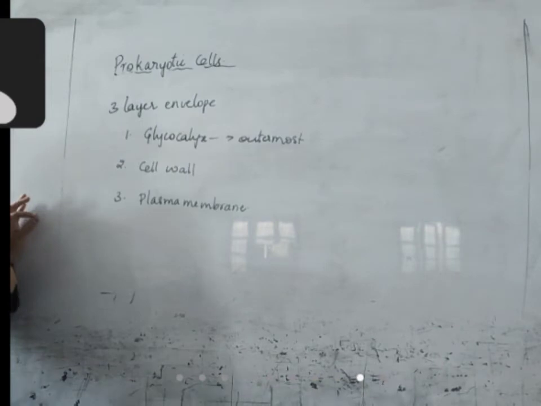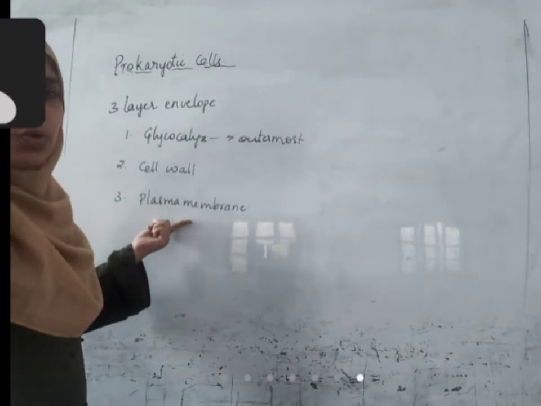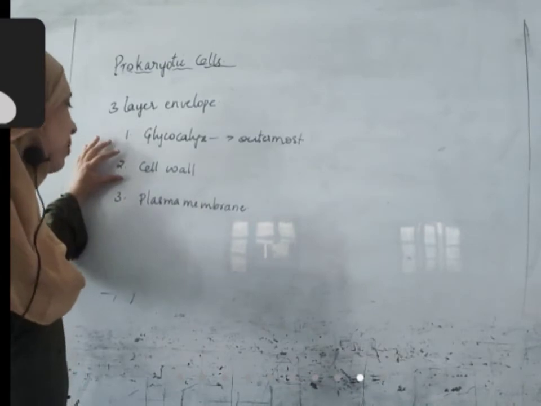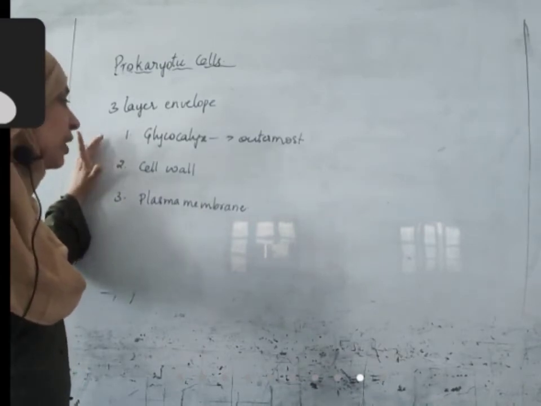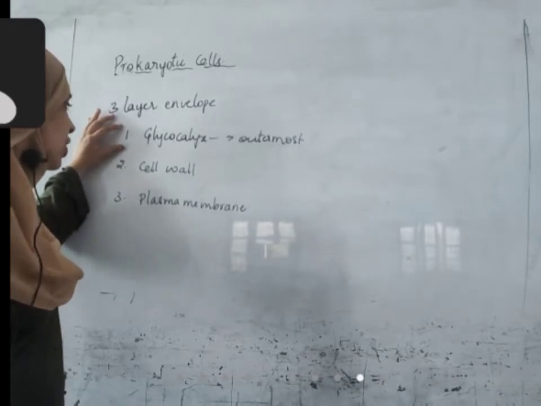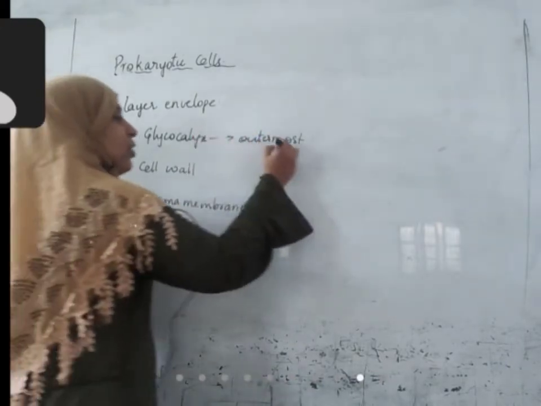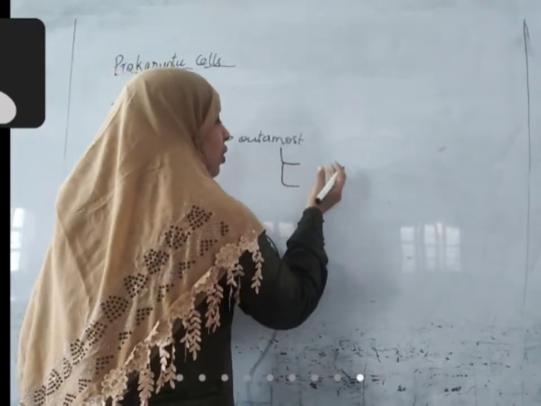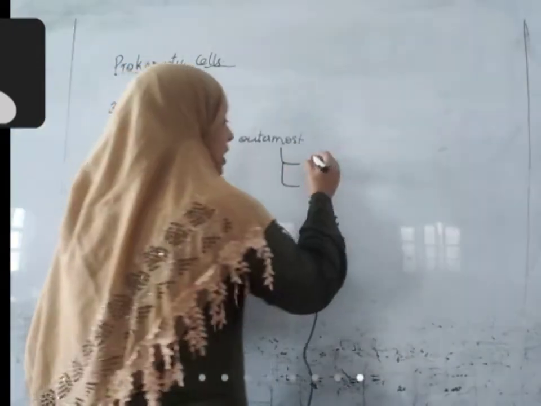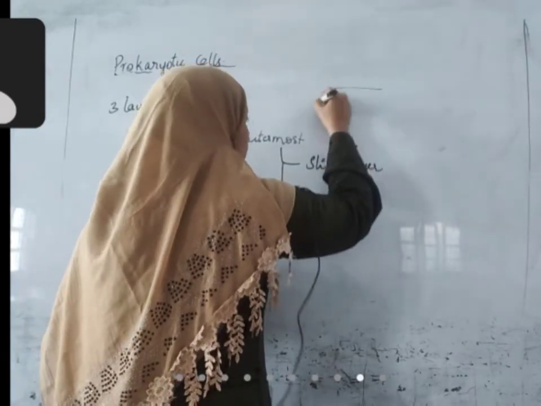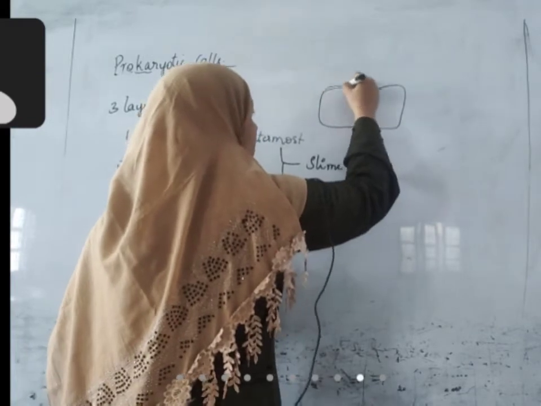For almost all cells which do not have a cell wall, the plasma membrane is the outermost structure. But for some organisms, the cell wall is the outermost layer, like plant cells and fungi. But these prokaryotic cells have an additional layer called glycocalyx. Glycocalyx is of two types. One is somewhat soft and slimy in structure, called the slime layer. Outermost, that means above the cell wall.